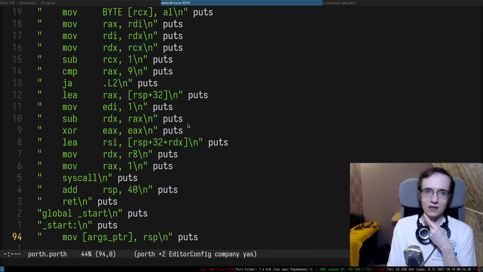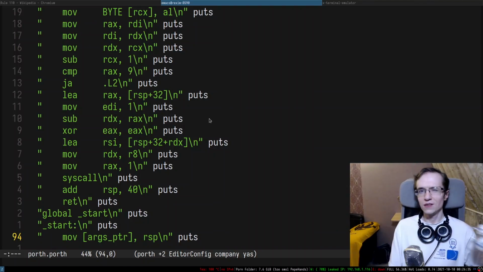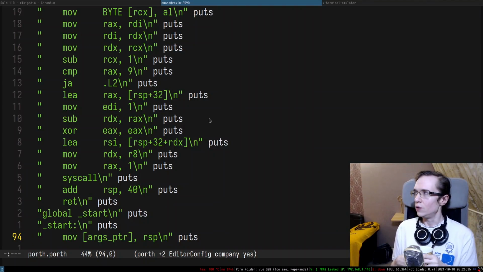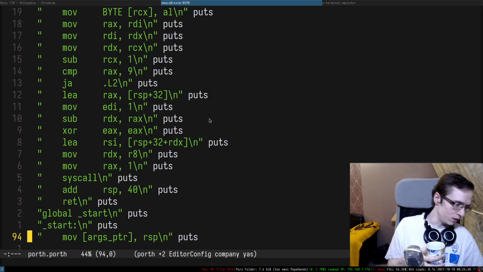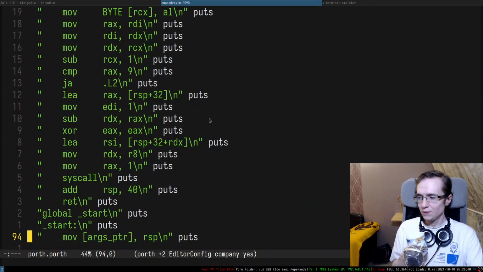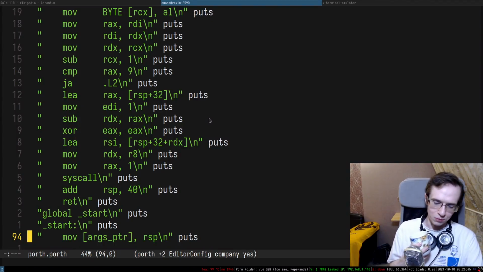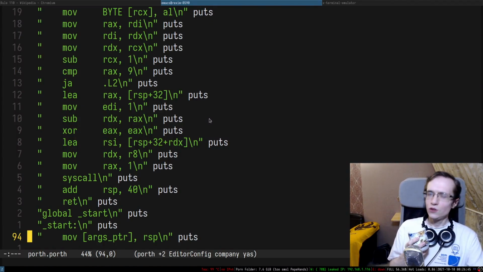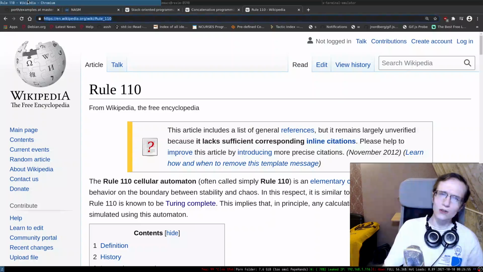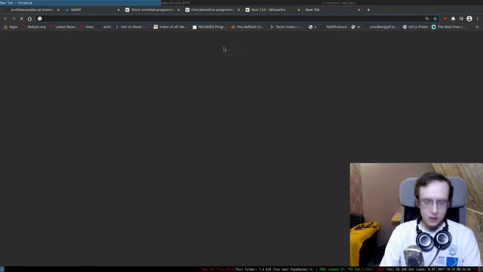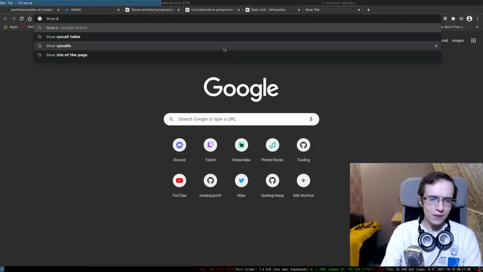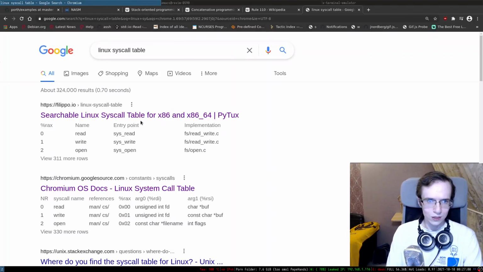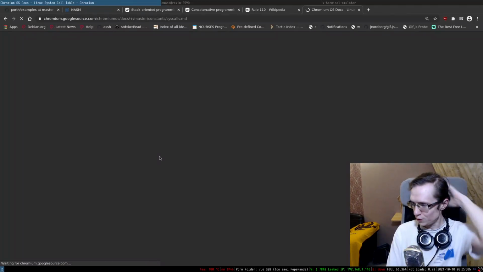Unfortunately, this entire thing doesn't run external programs like NASM and the linker and stuff like that. This is something that we'll have to implement at some point. And it would be really interesting to implement because one of the things we'll have to do is to run execve or exec syscall, and this syscall is actually rather complicated. So Linux syscall table, right? Let's take a look at the Linux syscall table in the Chromium OS.